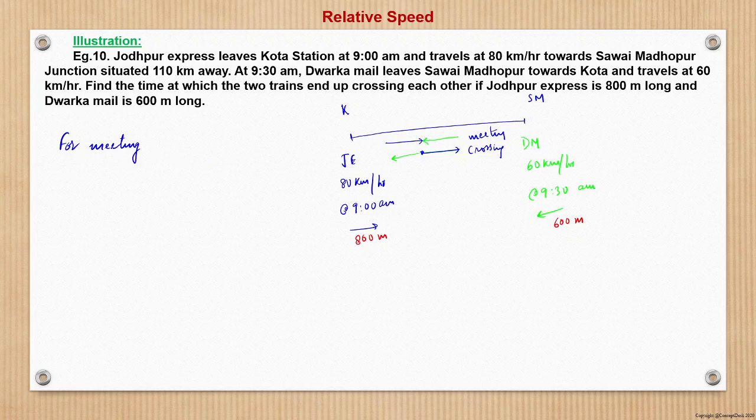First of all, we'll equate the time because the time is not the same here. It's 9 and, so what happens at 11 a.m.? Sorry, it's 9:30.